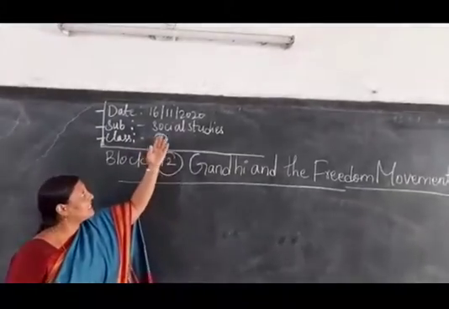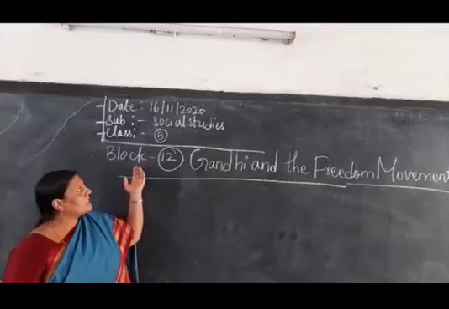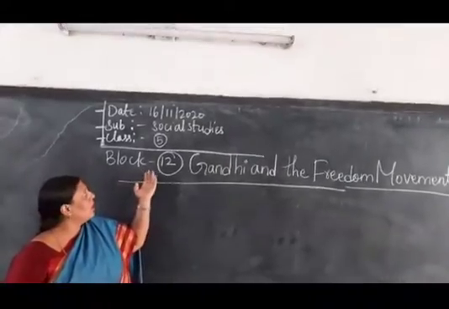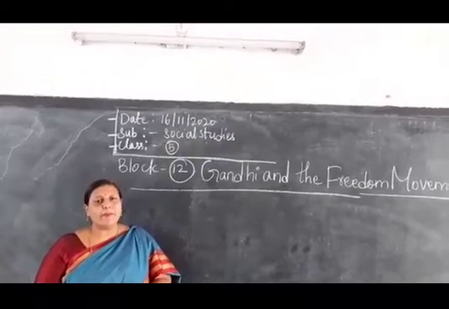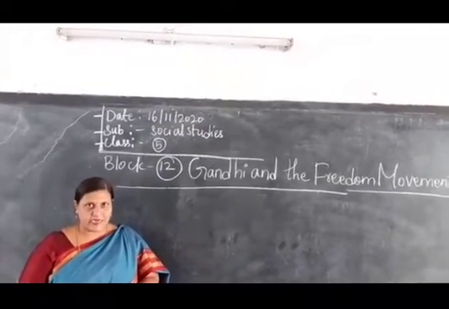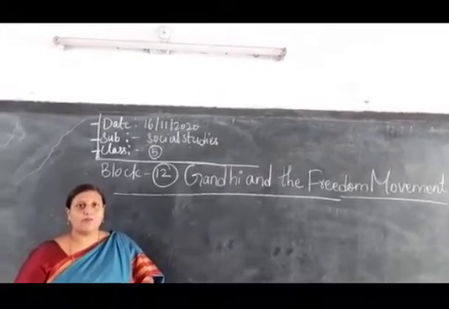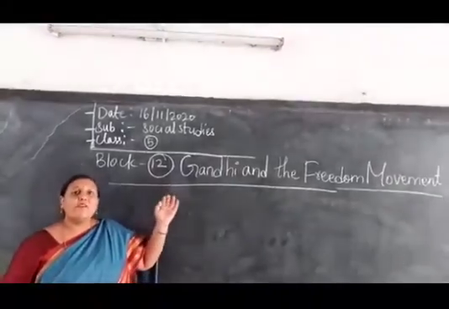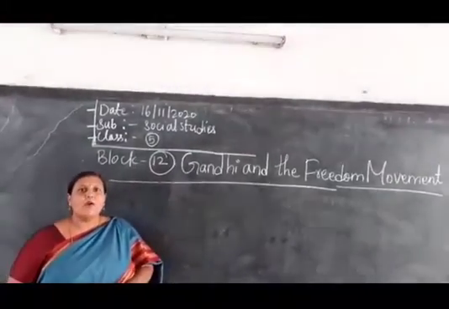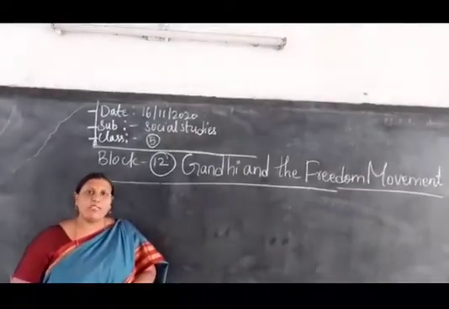Right, today's date is 16/11/2020. Children, we have completed block 10 and block 11. Now we are going to do block 12. In block 11 we saw how and why the British came to India, what attracted them, and when the Indian National Congress party was formed. Now in block 12 we are seeing why Gandhiji came to India, when he felt that he should come to India, and how he fought for Indian freedom.